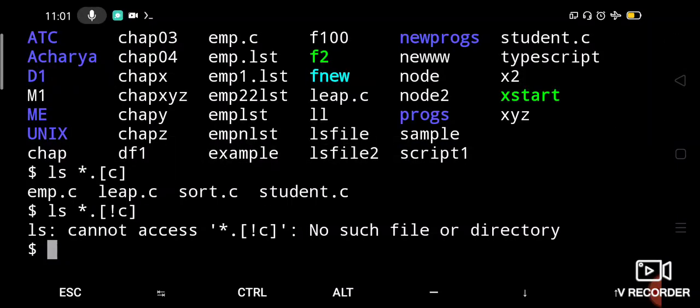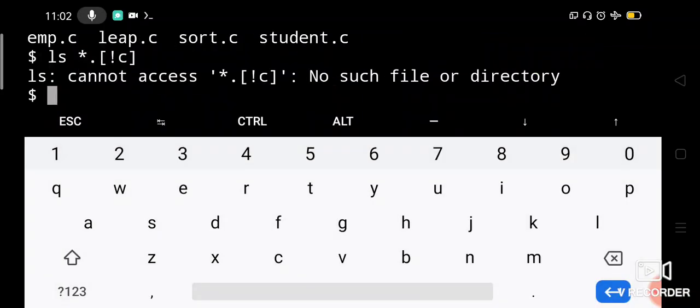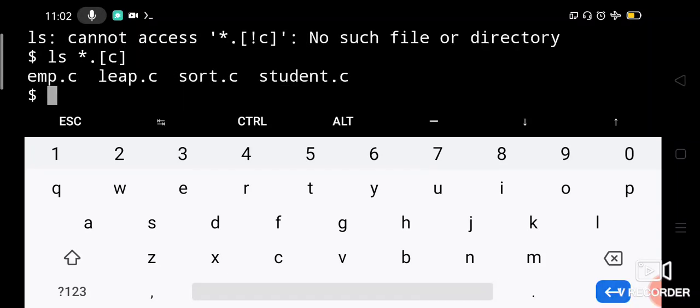So it is saying no such file or directory. But if you say ls star.c, then all the C files will be displayed. That is how you can use the character class.